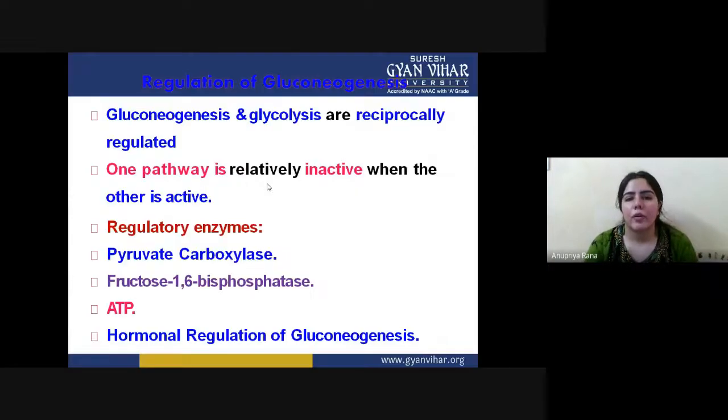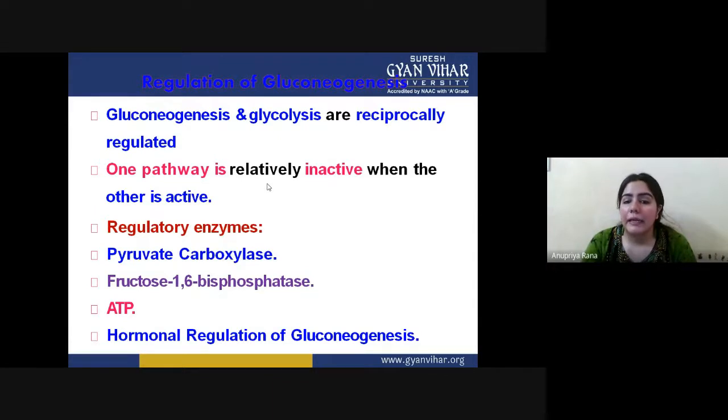This is also important when we study gluconeogenesis. So we can also study their formation. This is reciprocal regulation. If we talk about the regulation of gluconeogenesis, basically gluconeogenesis and glycolysis are reciprocally regulated, meaning just opposite to each other.